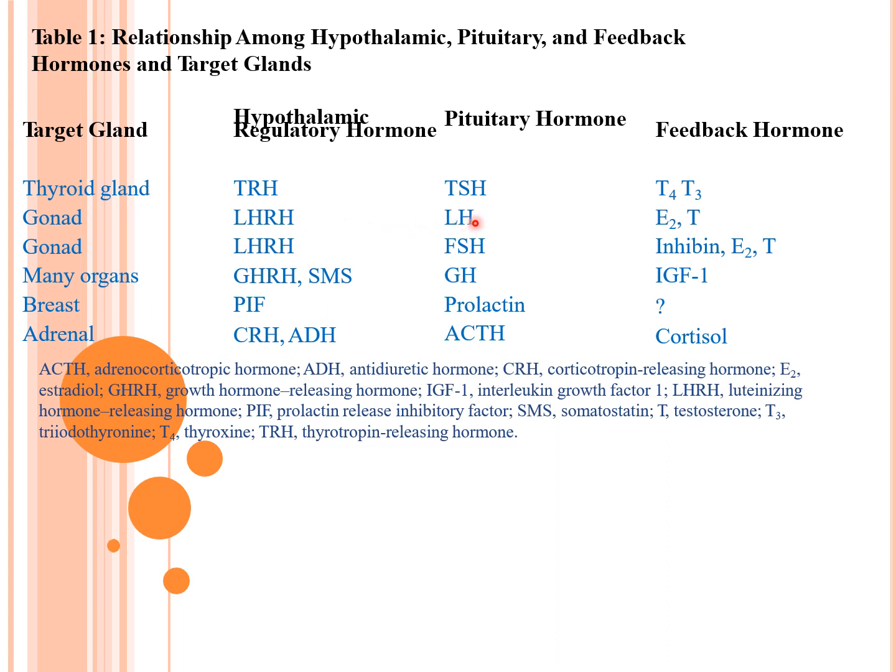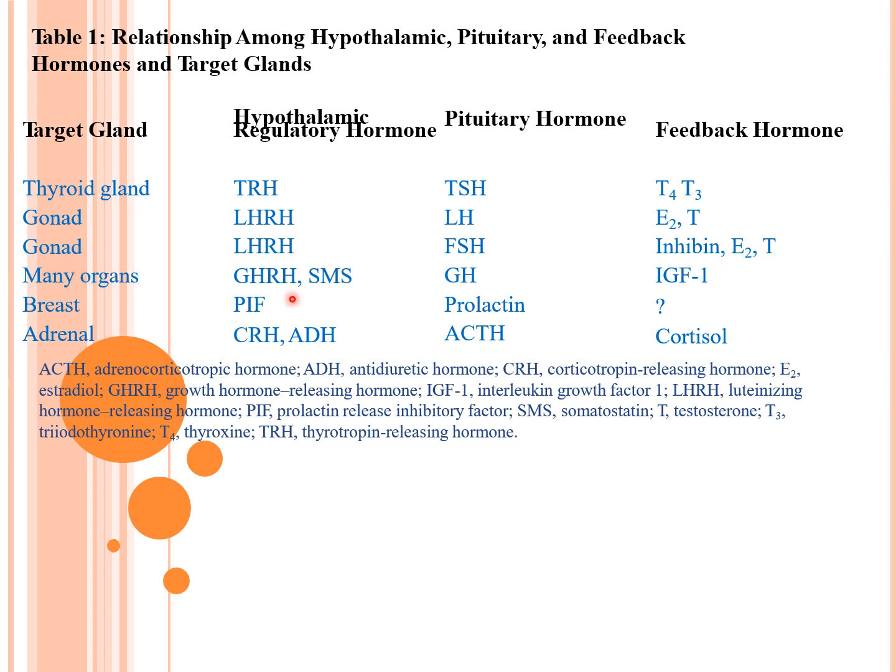The pituitary hormone is luteinizing hormone. The feedback hormone is E2, estradiol, and T, testosterone. For the gonad, LHRH again, the pituitary hormone is follicle stimulating hormone, and the feedback hormones are inhibin, E2 again estradiol, and T, testosterone.